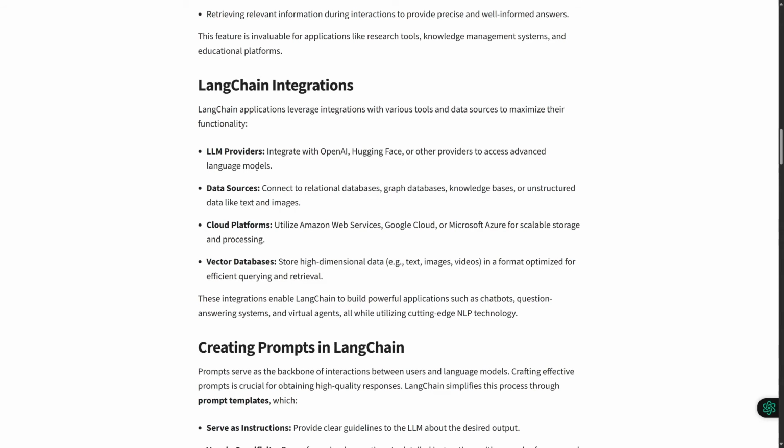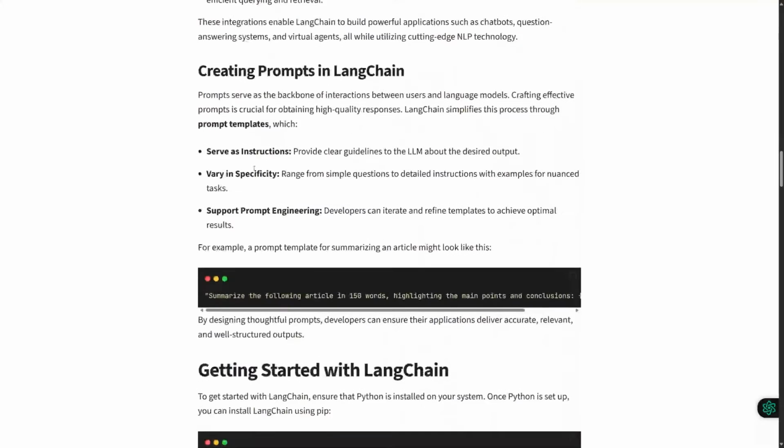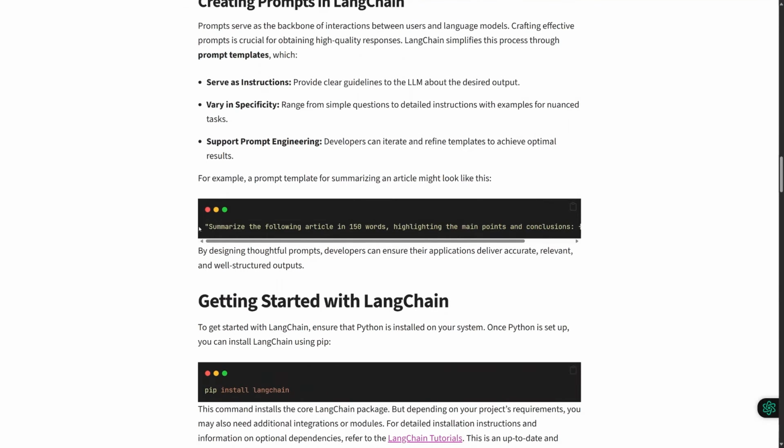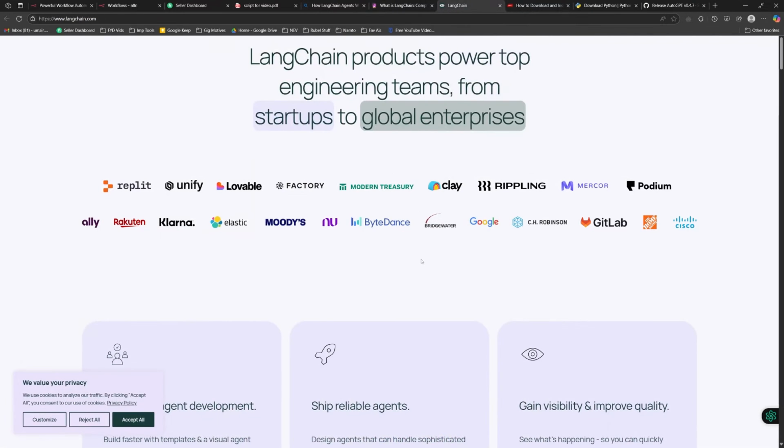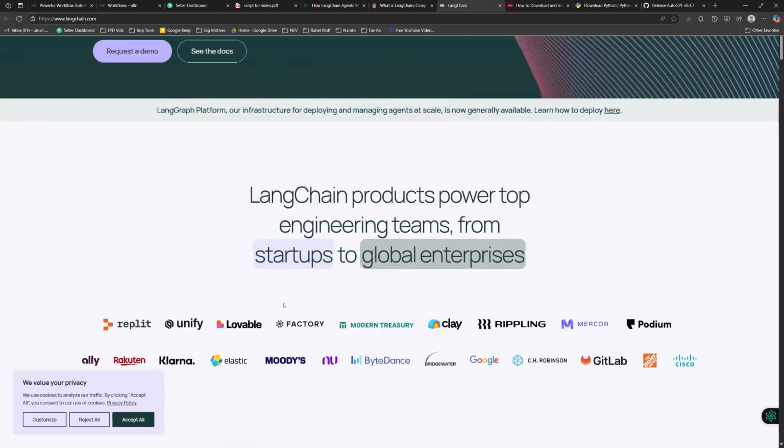So other than that, if you are creating prompts in LangChain, a prompt serves as the backbone of interactions between users and LangChain models, crafting effective communication. So if you simply enter a prompt like summarizing an article, stuff like that, it is going to be ensuring that applications deliver accurate results. So you can see over here we got LangChain model.